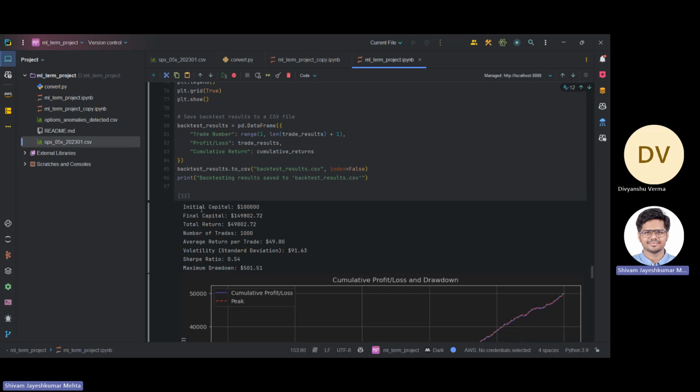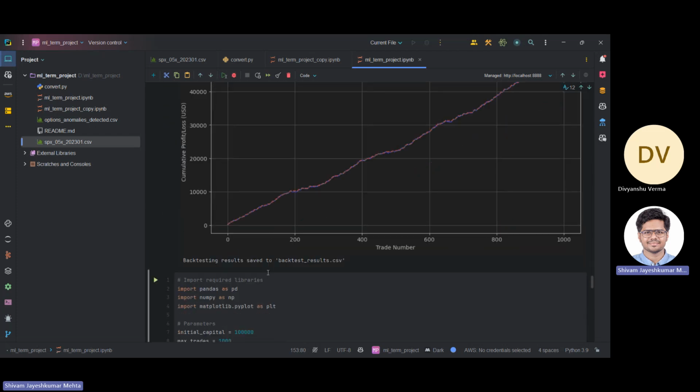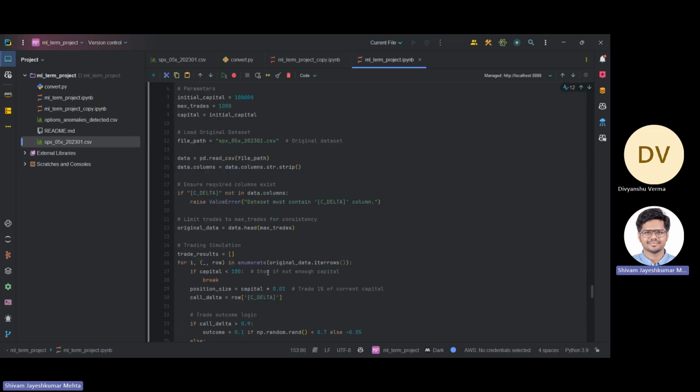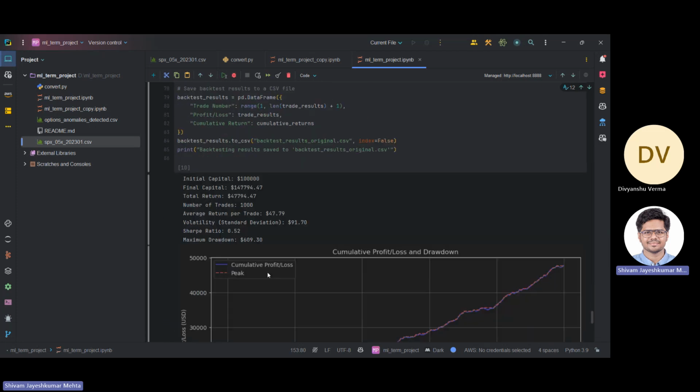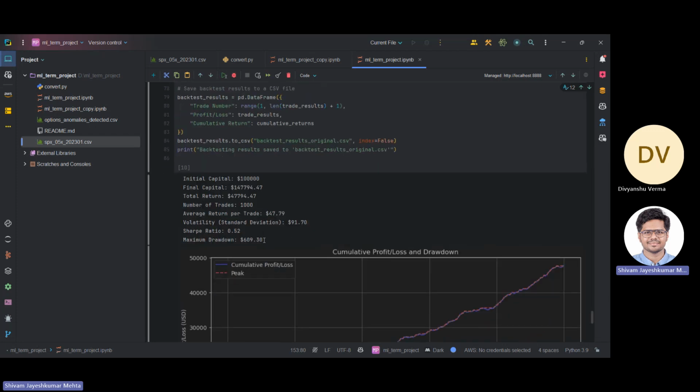For a base capital of 10,000, we have got total returns of 49,802, whereas we have a maximum loss of $501. In comparison, if we do not use the anomalous data set and run it on the original data set, then we are only getting a total return of 47,794, whereas our maximum loss is $609, which has increased. Thus, we can conclude that our model is pretty successful and we are able to maximize our gains using risk-free opportunities.